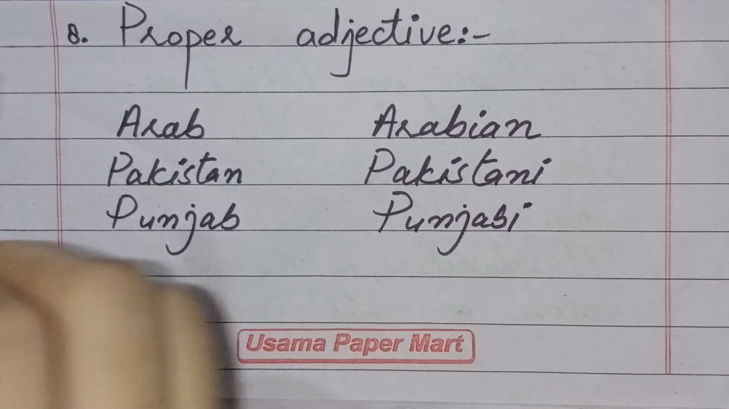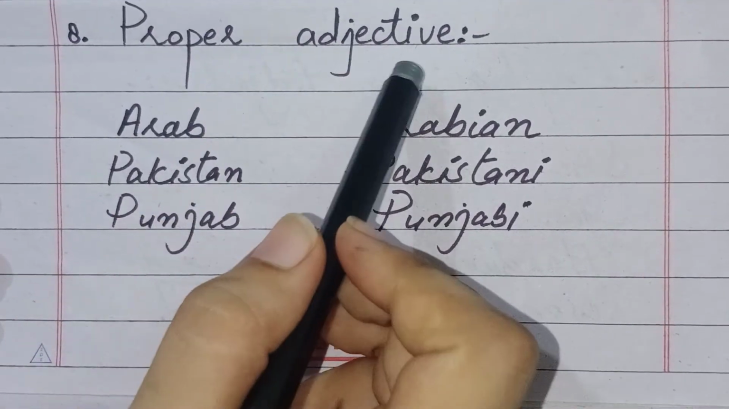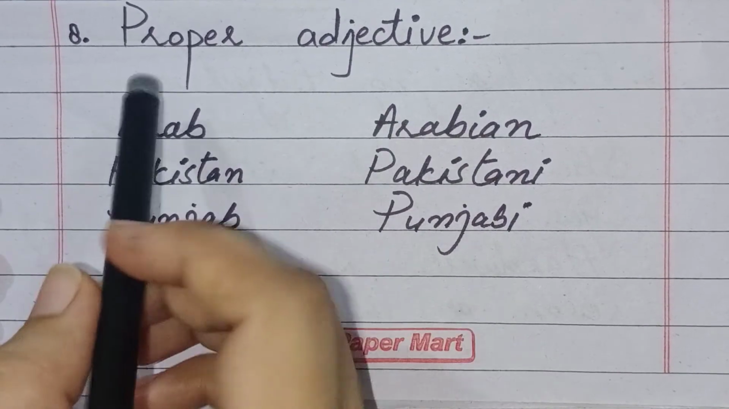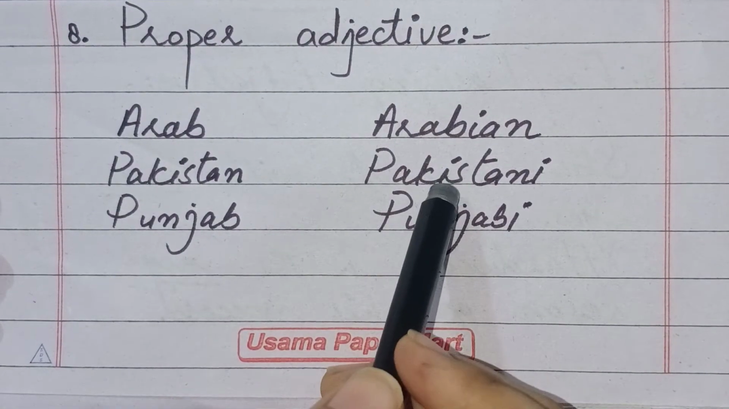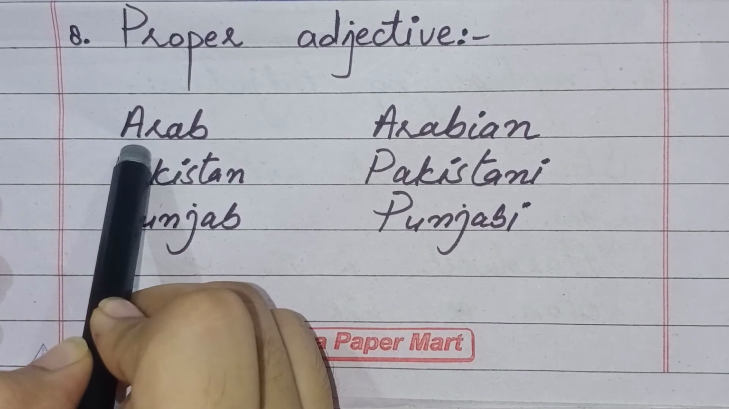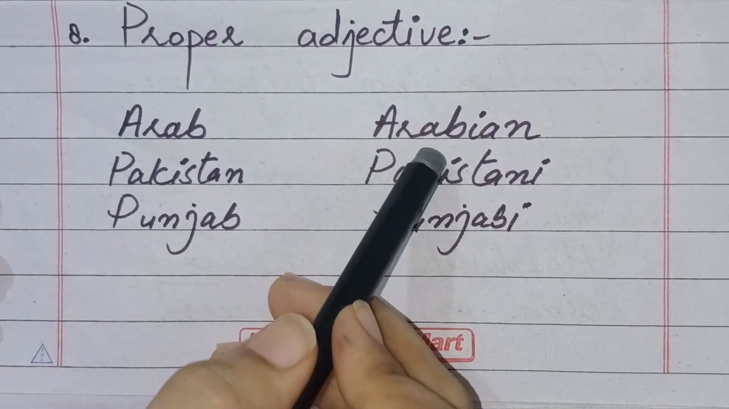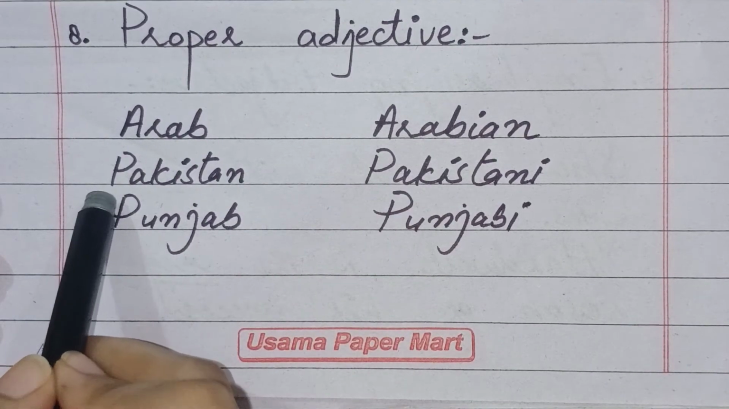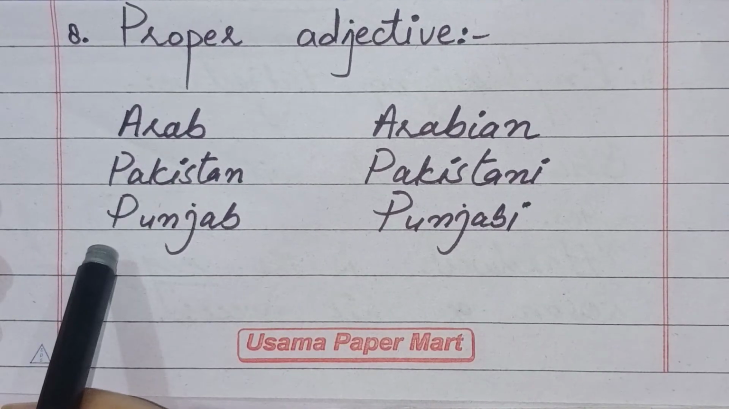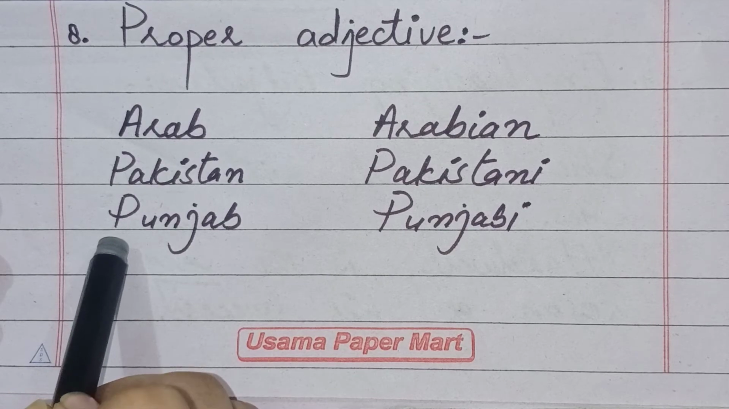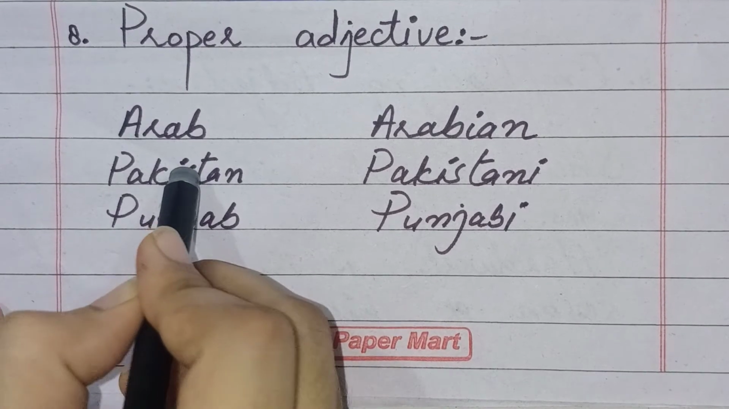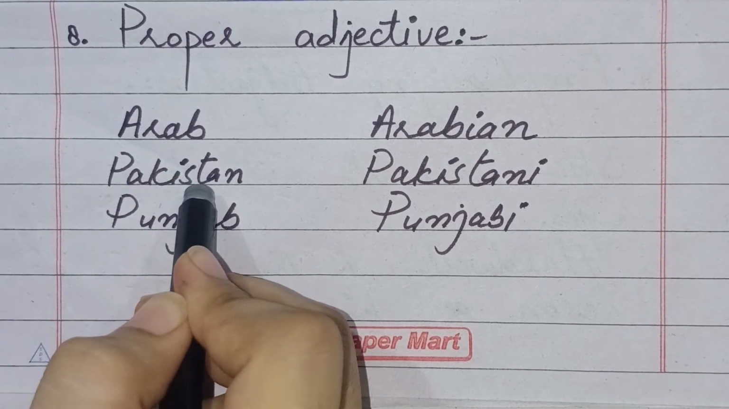Now guys, we will talk about the 8th kind of adjective, and that is proper adjective. Students, these adjectives are formed from proper nouns. Here I have written proper nouns and here I have written proper adjectives. So move to the very first proper noun, and that is Arab, and the proper adjective of Arab is Arabian. Second proper noun is Pakistan, and proper adjective of Pakistan is Pakistani. Third proper noun is Punjab, and the proper adjective of Punjab is Punjabi. So guys, as you know, proper nouns are the names of some particular person, place or thing.